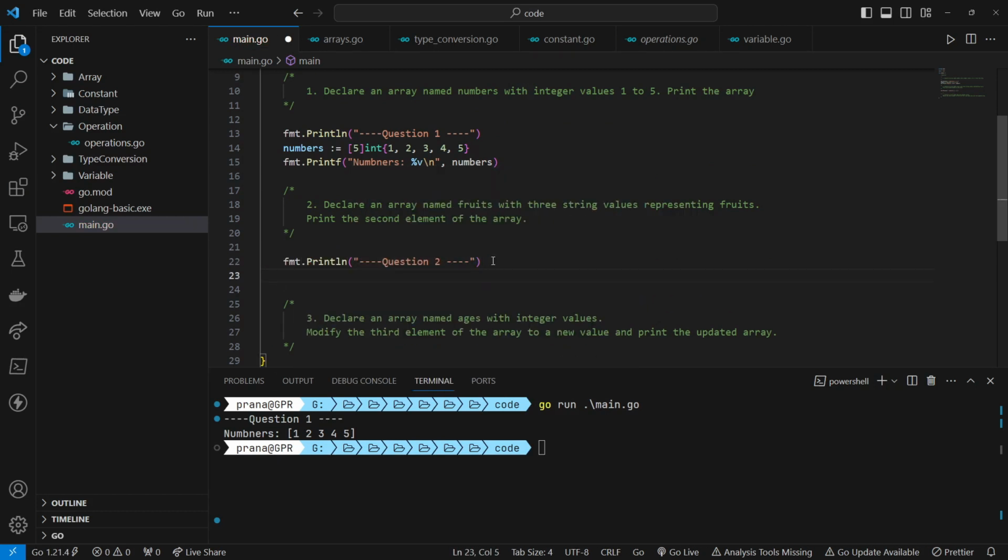In response to the second question, an array named fruits has been created in the Go programming language. The array is defined to have a size of 3 and consists of elements of the string data type. Specifically, the array is initialized with the values apple, banana, and orange.